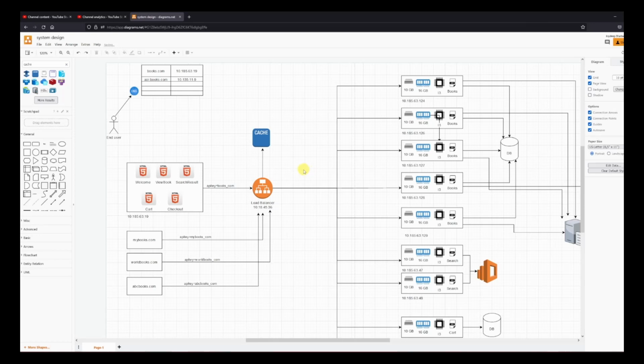And the other thing that we can do is least connection. I can maintain a count of how many requests are being served by this books API or any API. Let's say my current stats are 20, 27, 31, 85, 12. When a request comes, I am going to send it to this guy and increase the count to 13. The next request that I get, I'll send to this guy and update the count to 21, right?